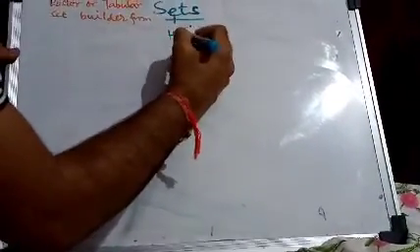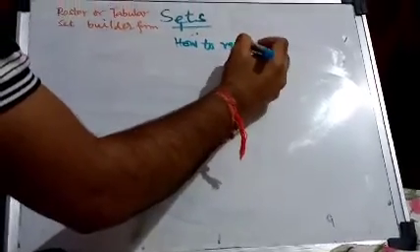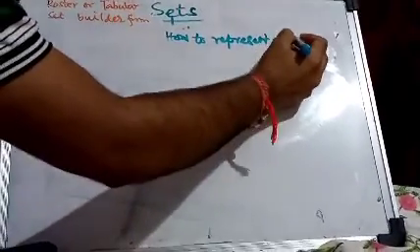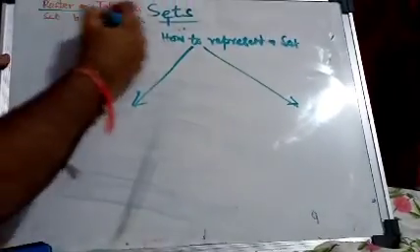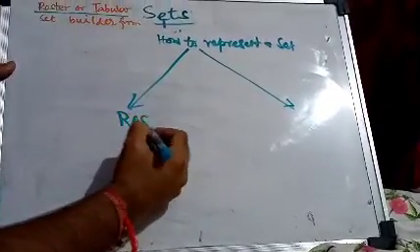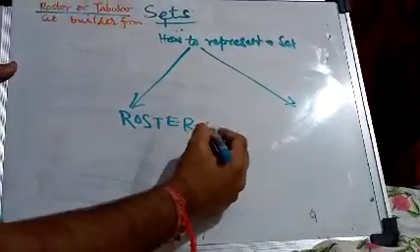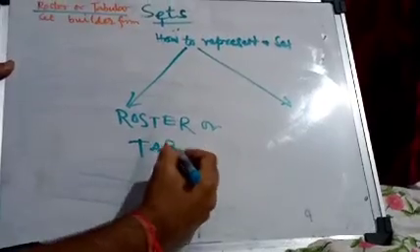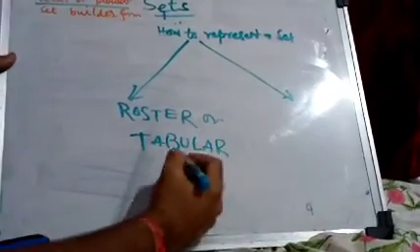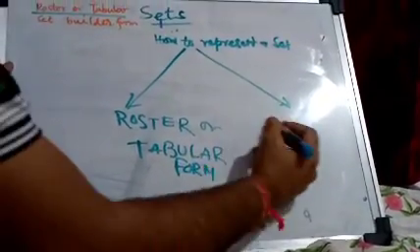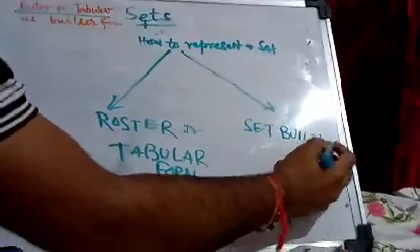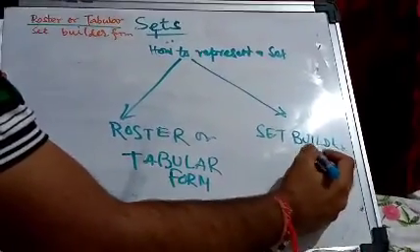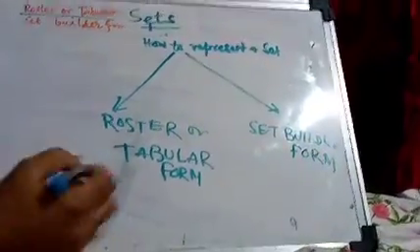Next class we will discuss how to represent a set. There are two types of representation. One is roster form, also called tabular form, and the second one is set builder form. So there are two ways we can represent a set. We'll discuss them in the next class.